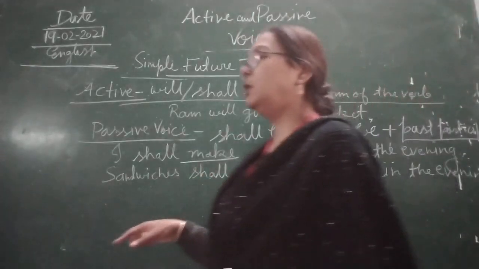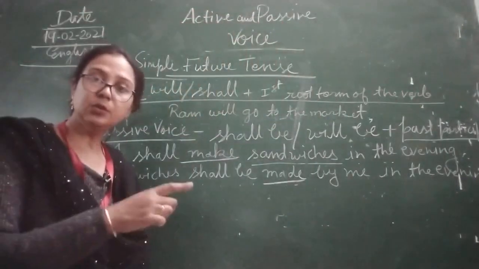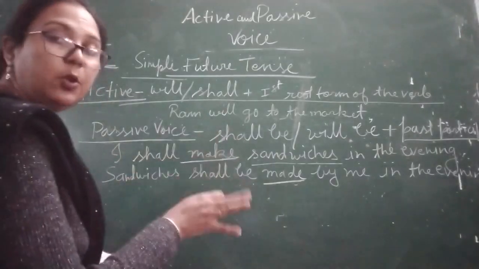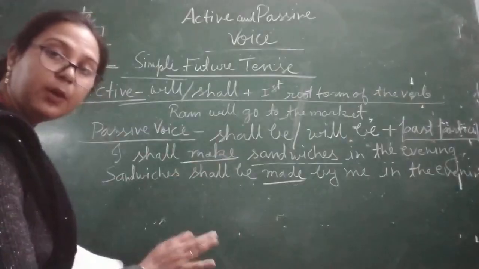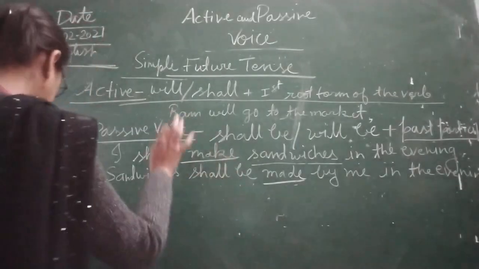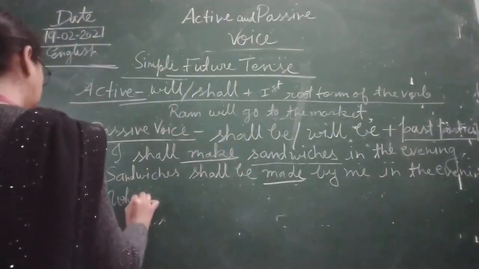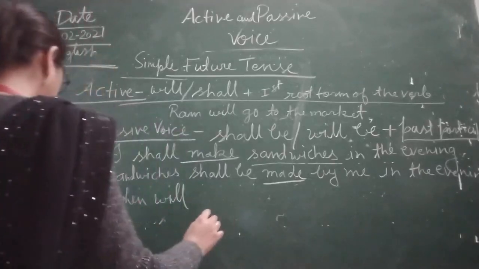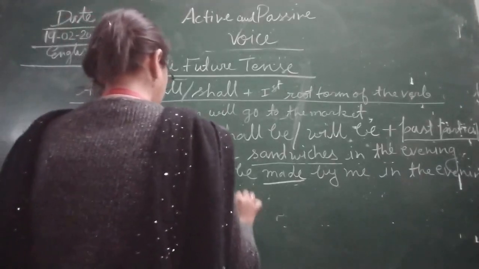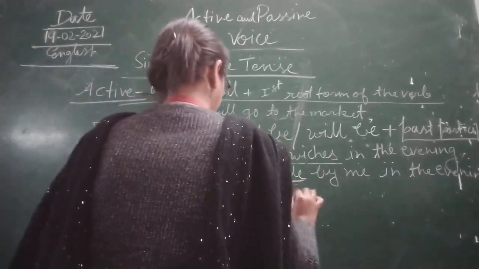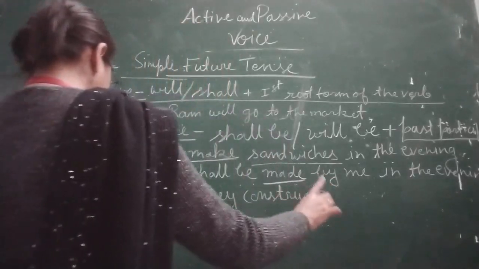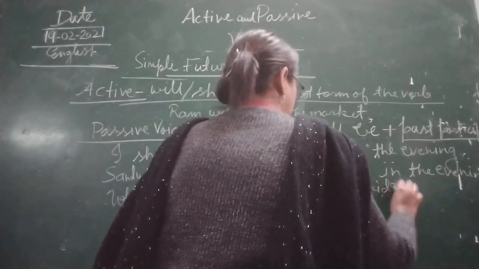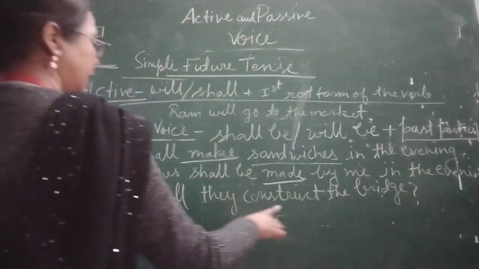Okay children? Now I am going to give you a few more examples of how to write interrogative sentences from active to passive voice in simple future tense. When will they construct the bridge? The bridge. Okay? When will they construct the bridge?